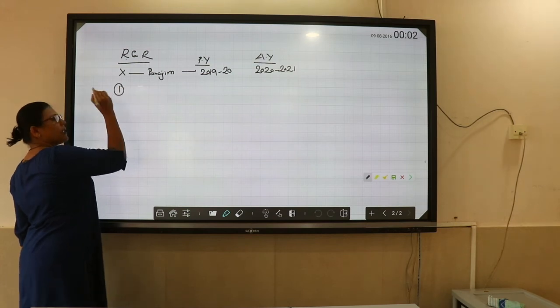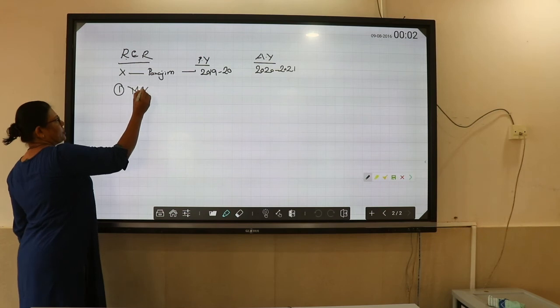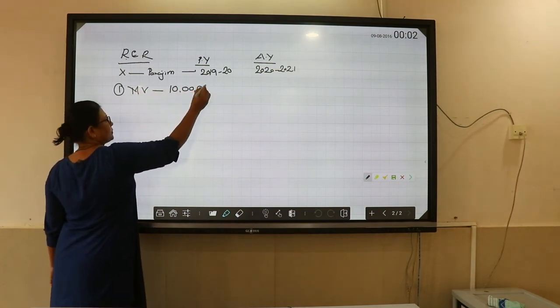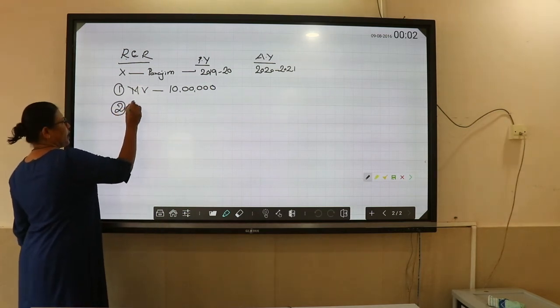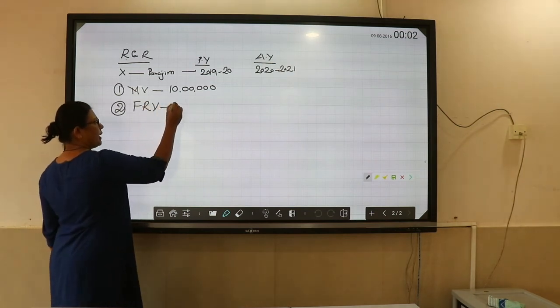So we will take the same example which we took previously. Municipal valuation, again the same value, 10 lakh. Number 2, fair rental value, which is 11 lakh.